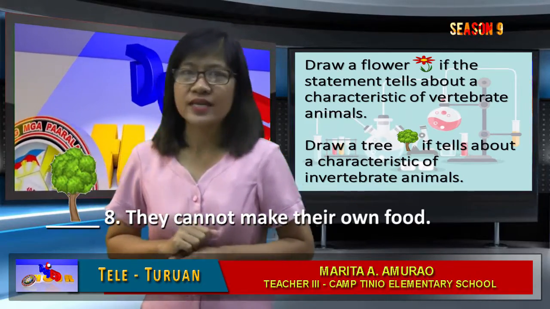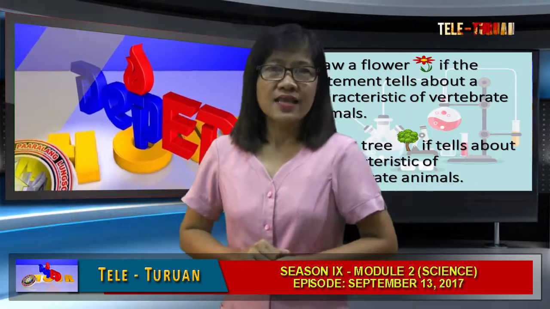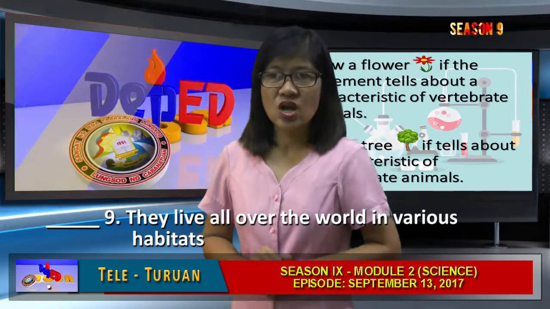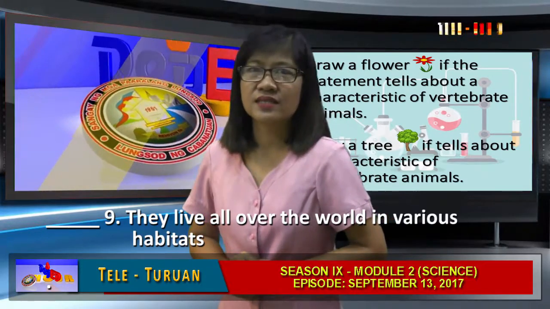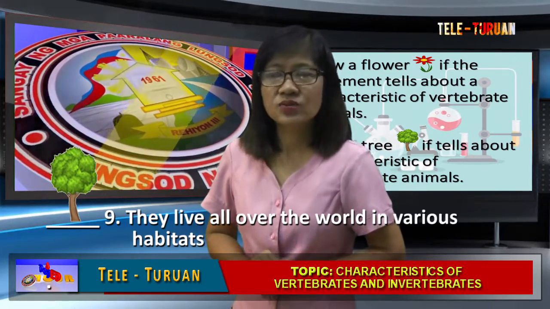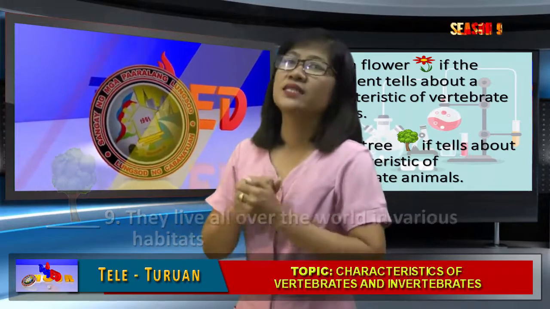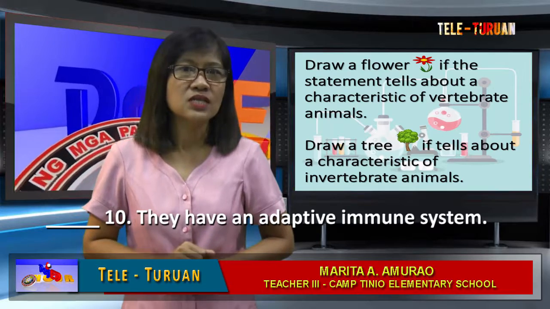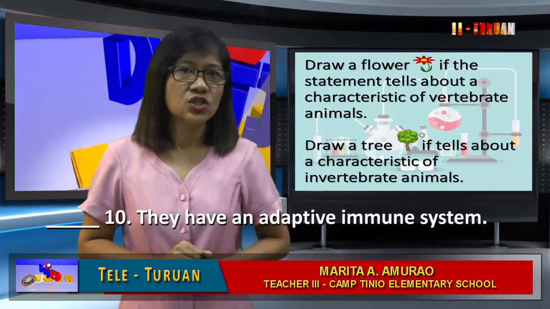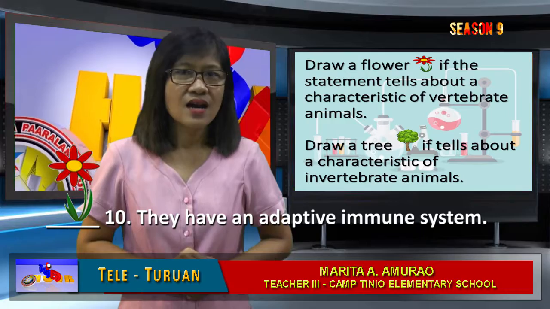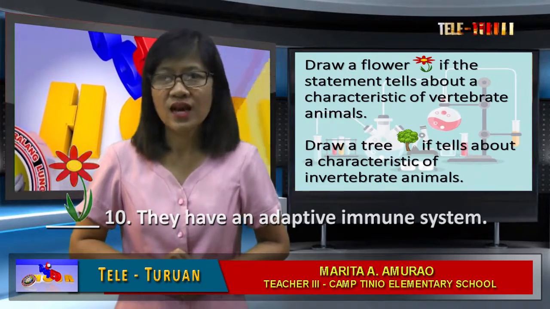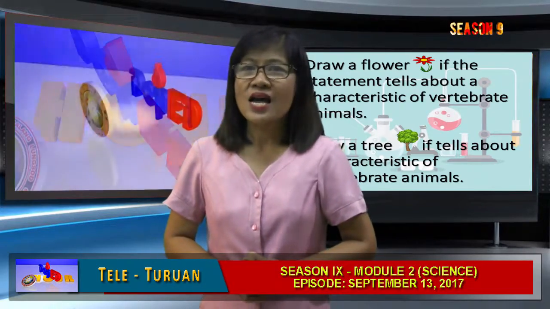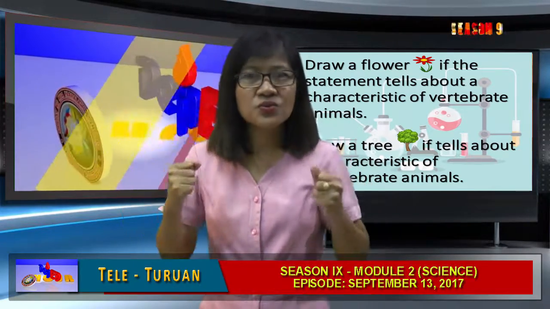Great, tree. 9. They live all over the world in various habitats. Flower or tree? Have you drawn a tree? Good. 10. They have an adaptive immune system. What is your drawing for this? Alright, flower. Have you got 10 correct answers? If you got 10, that's great!